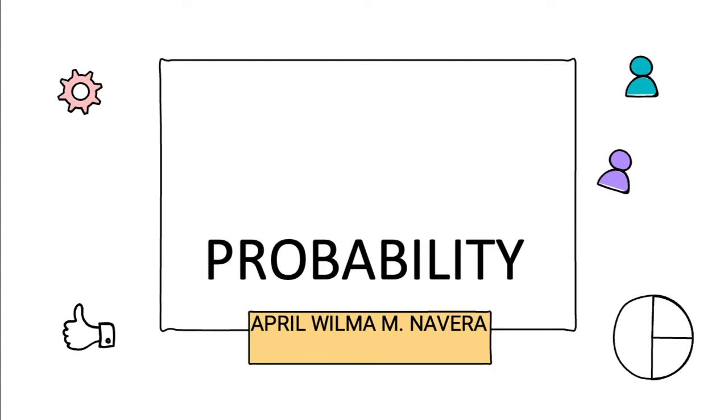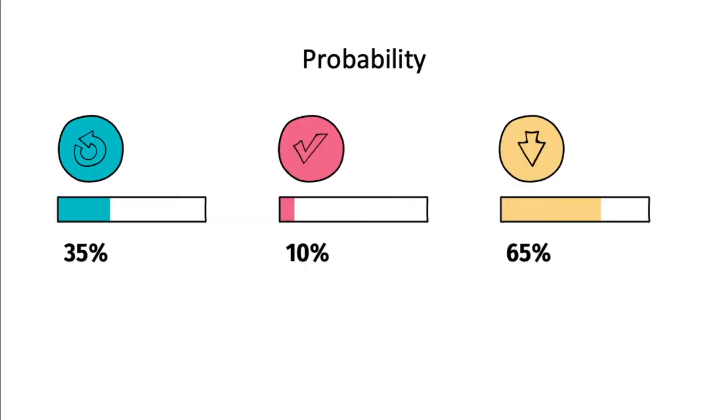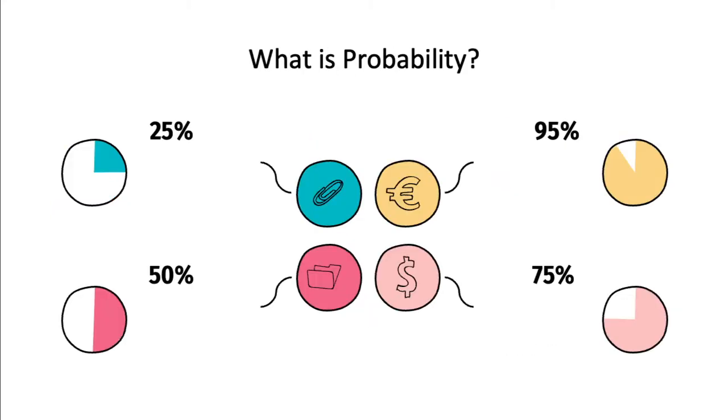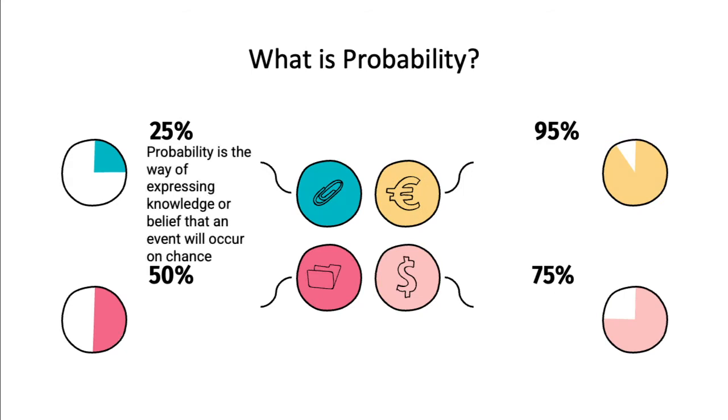Probability. Let's begin. In here, we're going to discuss the definition of probability. We're also going to talk about some formulas and theories, and when we are going to use probability. What is probability? When we talk about probability, this is how we express a particular knowledge or our belief that a particular event is going to occur on a specific chance.